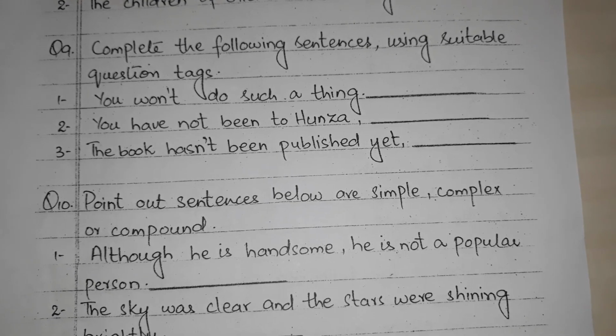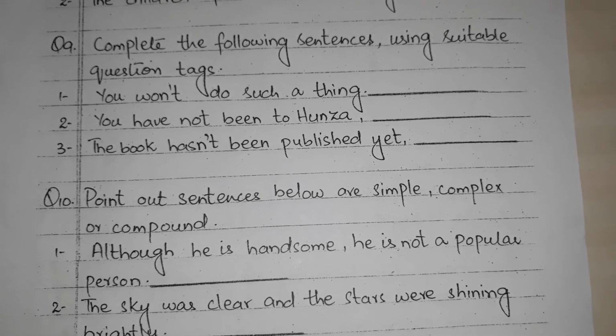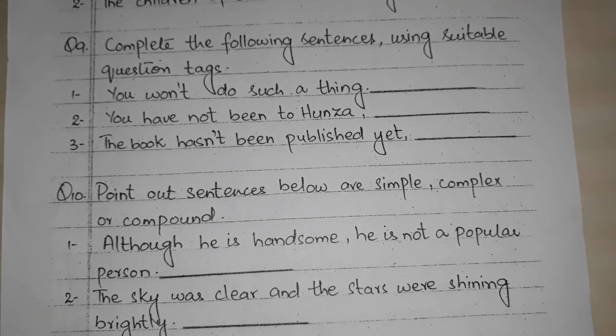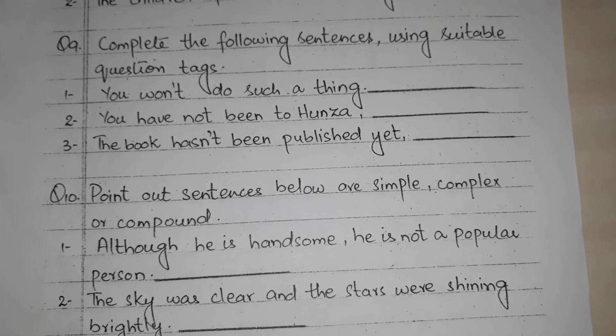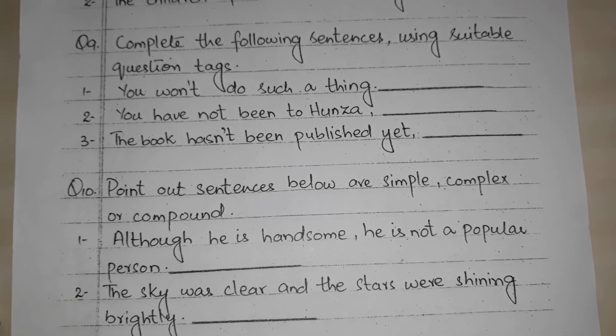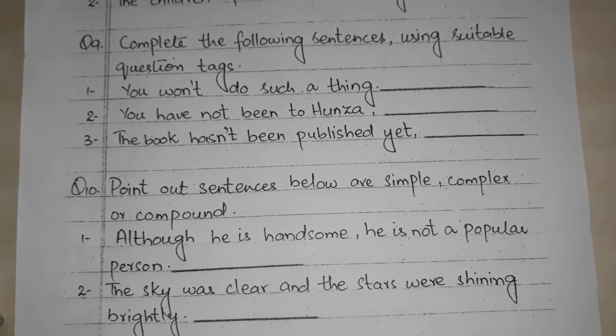Students, here 3 sentences are given. Number 1, you won't do such a thing. Number 2, you have not been to Hunza. Number 3, the book hasn't been published yet. Students, here you have to add question tags.